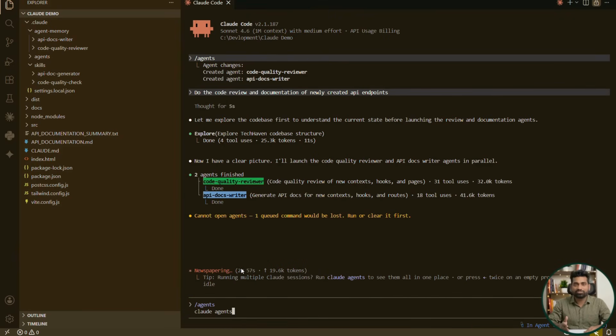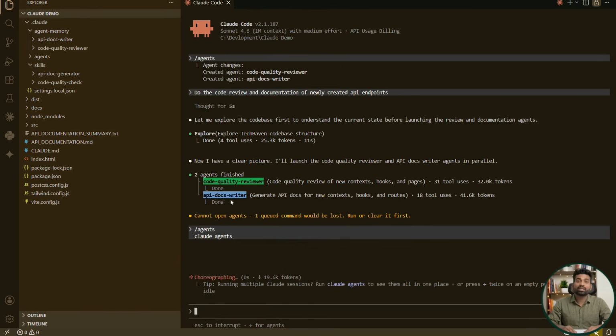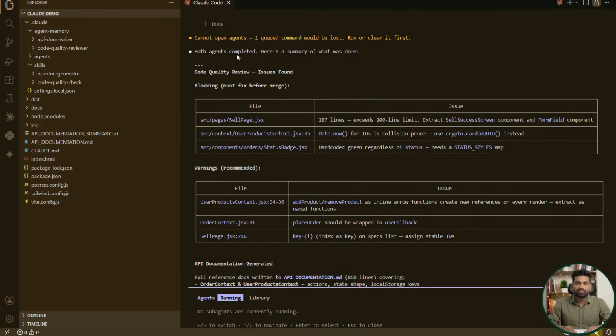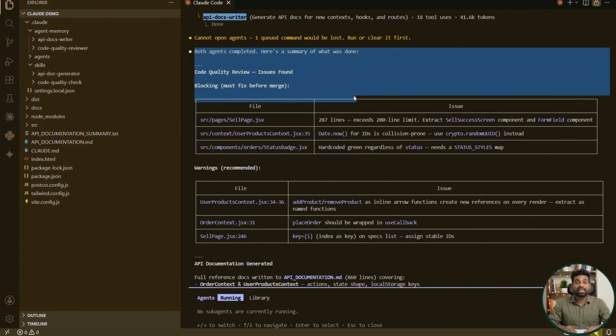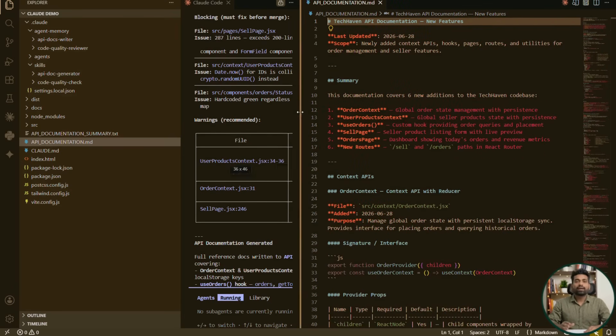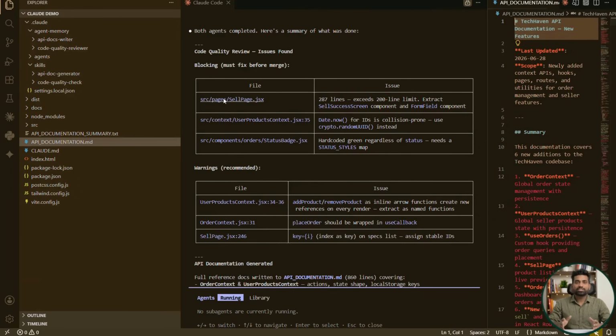Once each subagent finishes its work, the results are returned to the main thread. Claude then synthesizes all of those independent outputs into a single final response. As you can see, the generated code review and the API documentation are both ready, even though they were completed independently by different specialized agents.